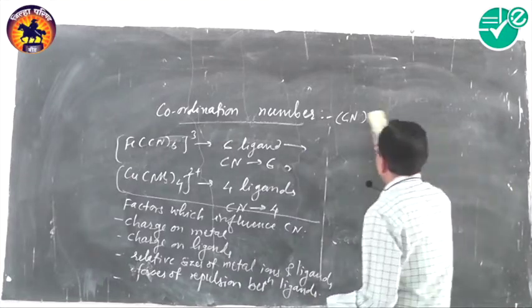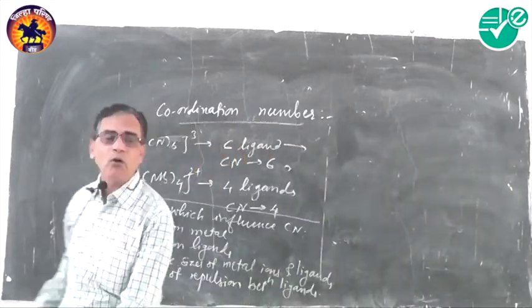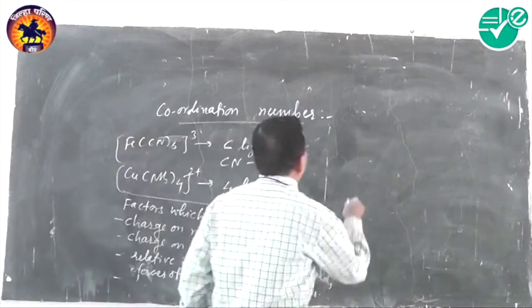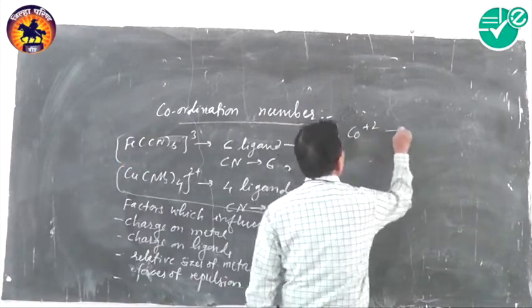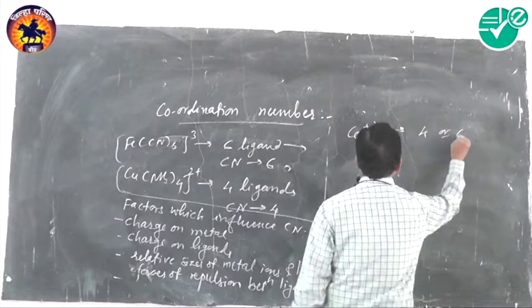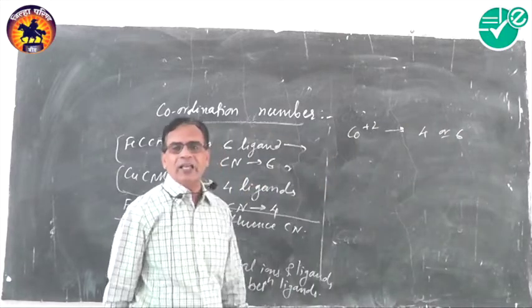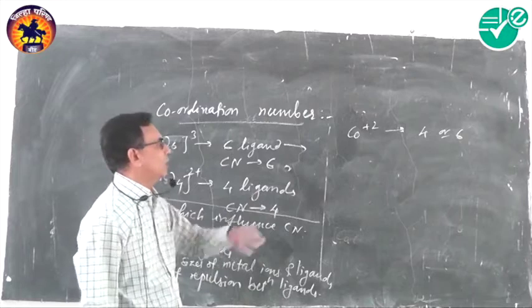Therefore, the same metal ion may have different coordination numbers. For example, Co2+ may have coordination number 4 or 6. And different metal ions may have the same coordination number.